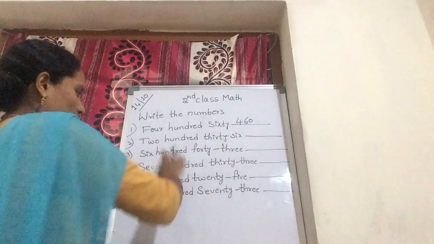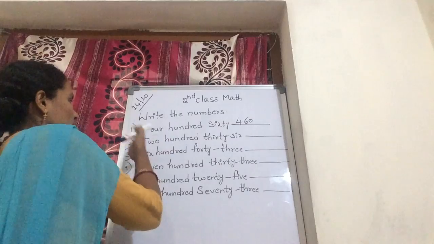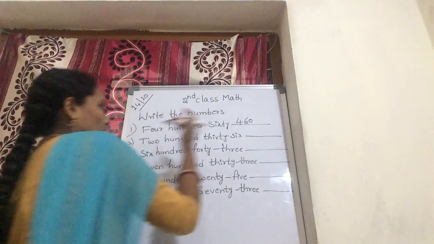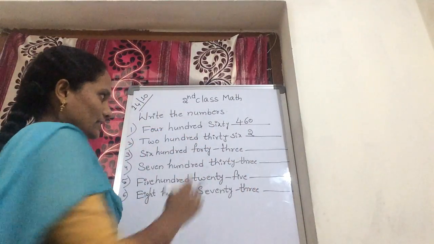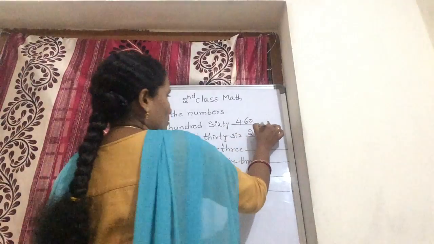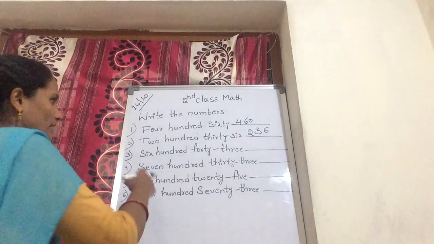Next one, 236. First, these are hundreds place values. You should write the hundreds place value first. In the hundreds place, which number is that? 2. You should write 2 first. Next in tens and ones, 36. You should write 36. Okay children, got it? Next one.